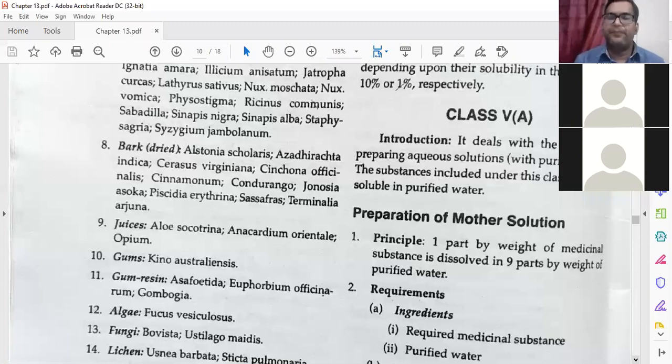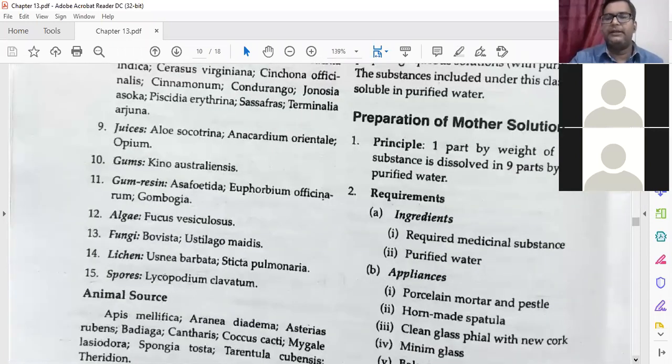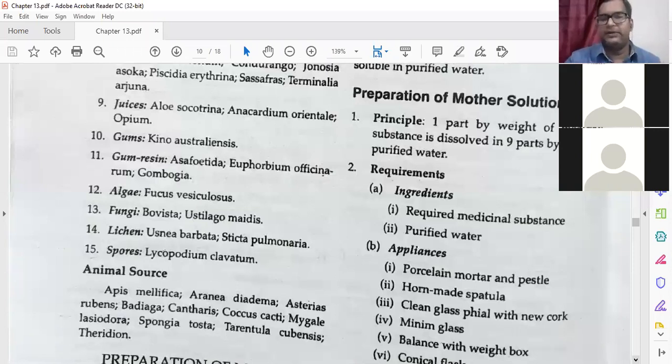Then preparation of mother solution, principle: one part by weight of the medicinal substance is dissolved in 9 parts by weight of purified water. The ratio will be 1 is to 9. What is the requirement? A little difference in requirement here: the required medicinal substances and purified water.